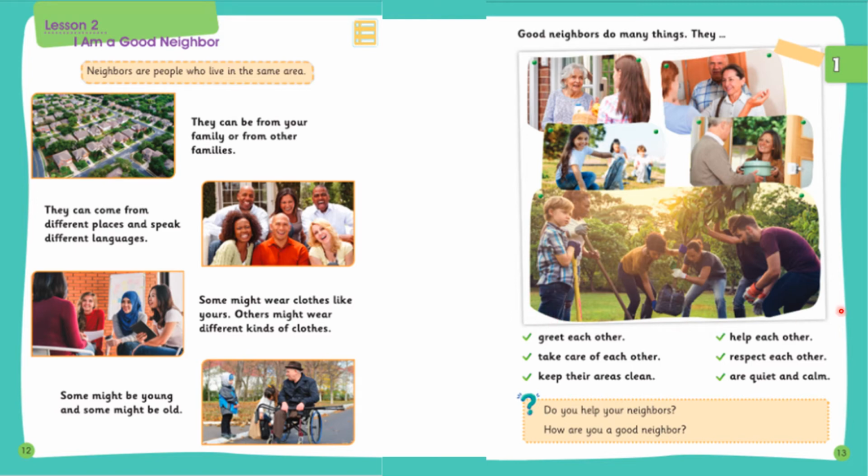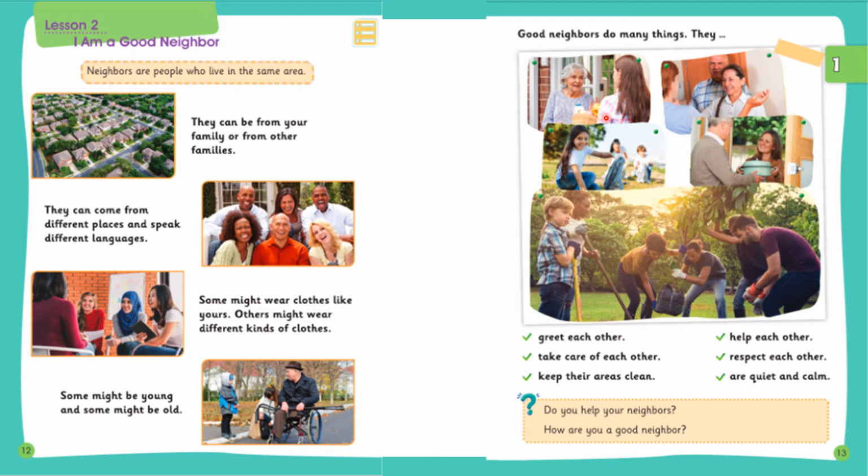Again here they are having some fun time. They're helping around to clean the neighborhood, and maybe they're enjoying with each other. So they greet each other. Can we see someone greeting each other? Here we can see, when they are visiting their neighbors, they are greeting. They take care of each other, because see, maybe she knows that there is an elderly lady nearby and she might not be able to cook by herself, or she cannot go out to do the groceries herself.